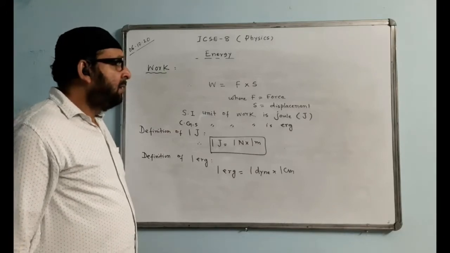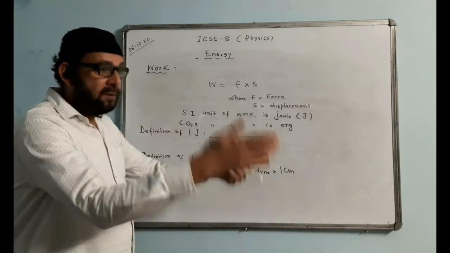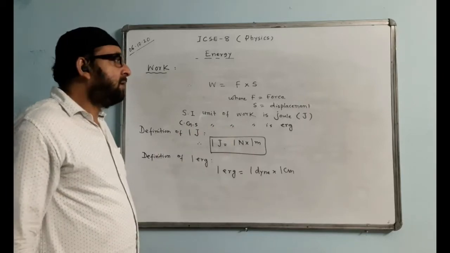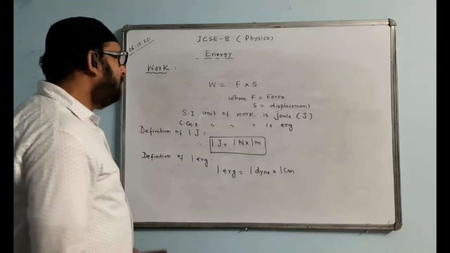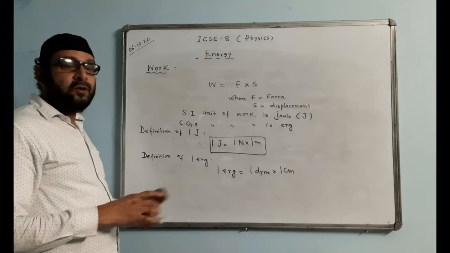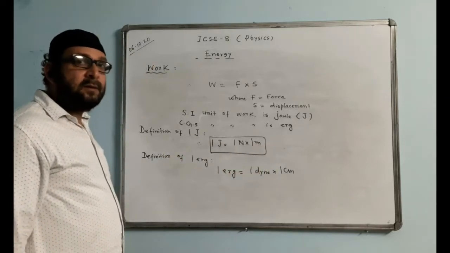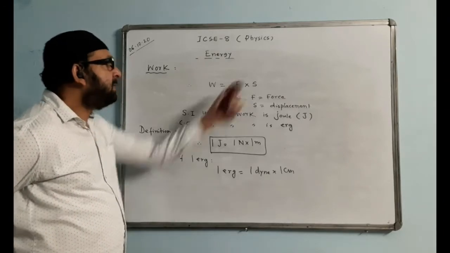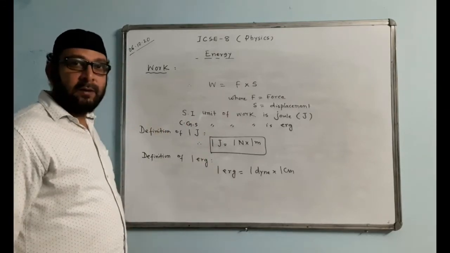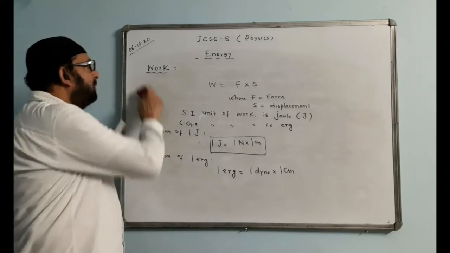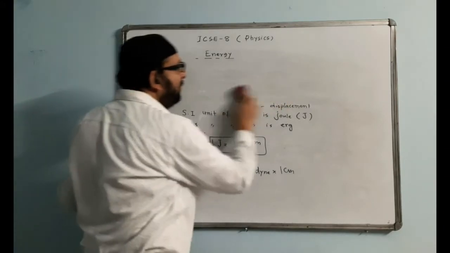Answer is yes, because we have force and we have displacement also. When we push a trolley from the back and the trolley moves, we say yes, the work is done because the displacement is there and we are giving a force on it. So work formula we have F into S.